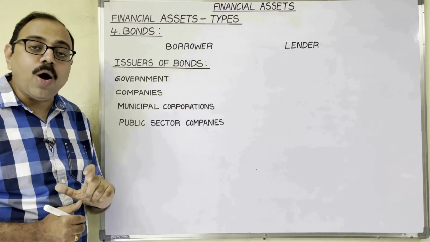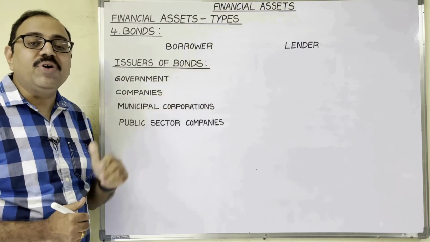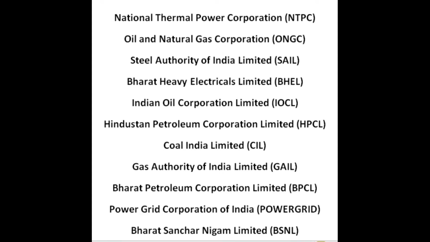Let us see some popular public sector companies in our country. National Thermal Power Corporation, Oil and Natural Gas Corporation, Steel Authority of India Limited, Bharat Heavy Electricals Limited, Indian Oil Corporation Limited, Hindustan Petroleum Corporation Limited, Coal India Limited, Gas Authority of India Limited, Bharat Petroleum Corporation Limited, Power Grid Corporation of India, Bharat Sanchar Nigam Limited.